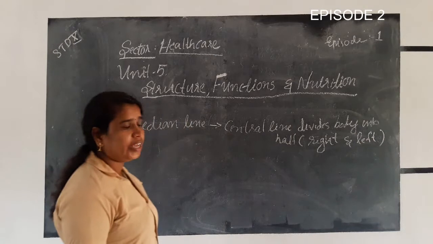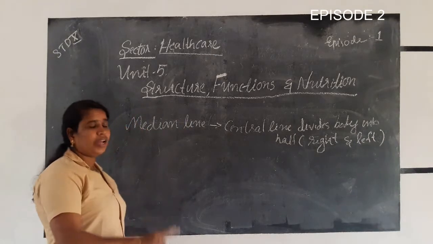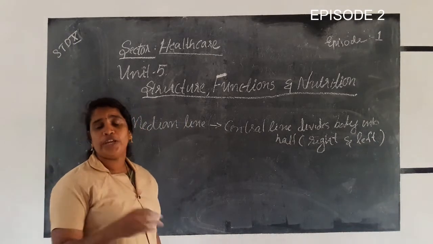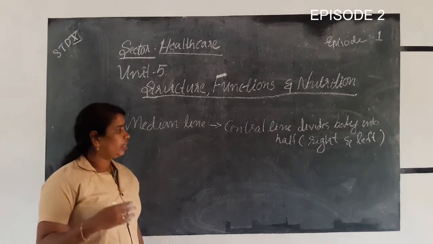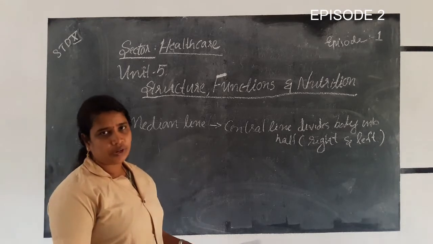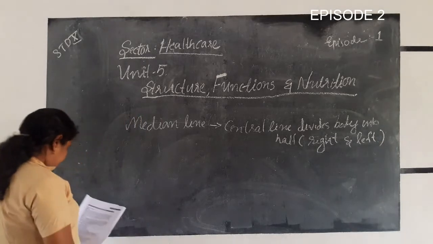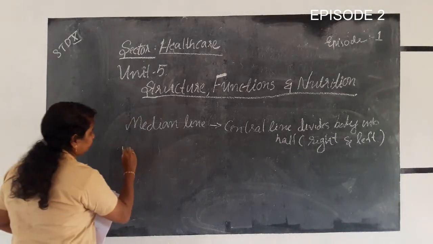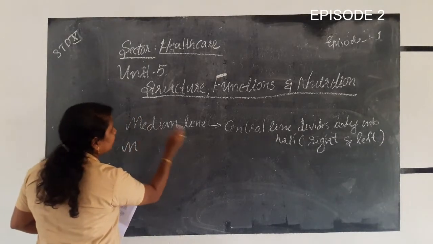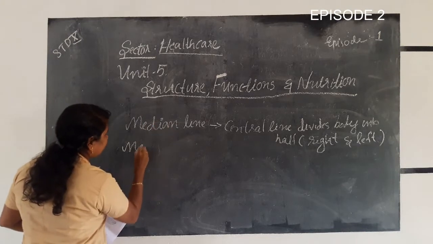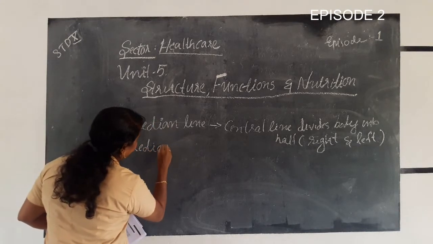That is the median line. This is the central line which divides the entire body into two halves, right and left. Then comes the next term.